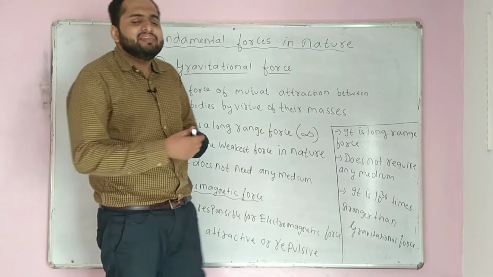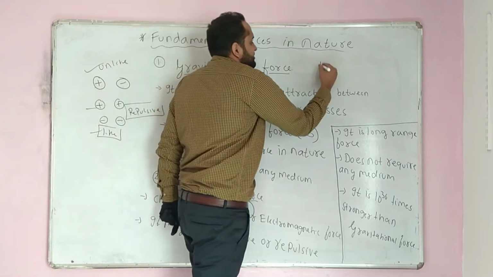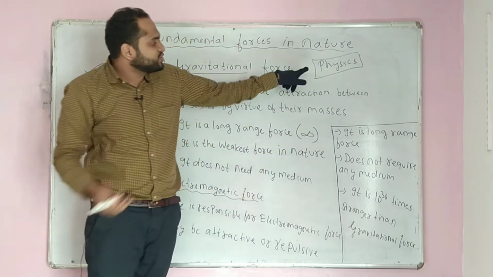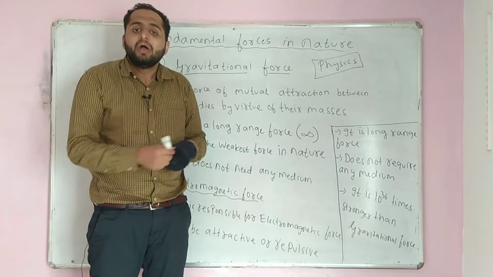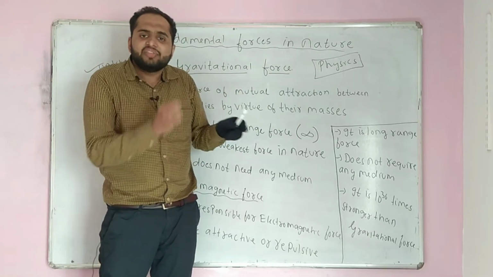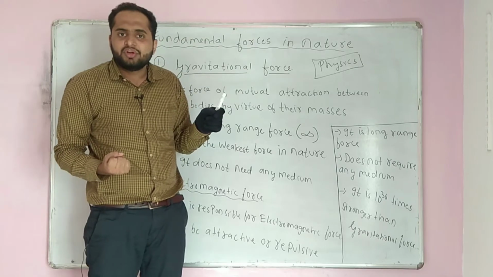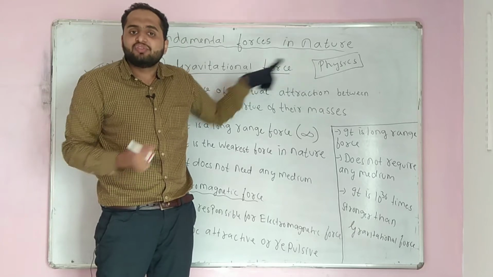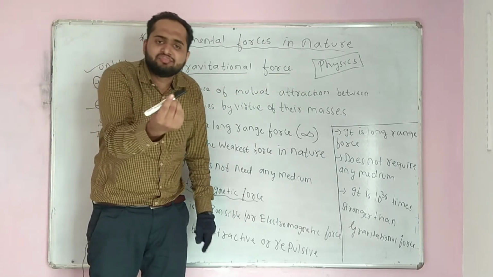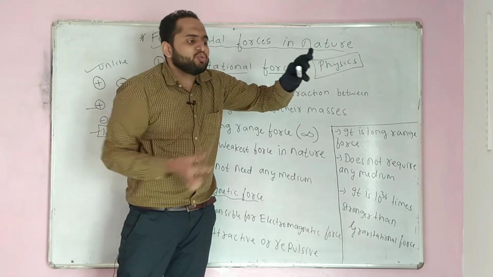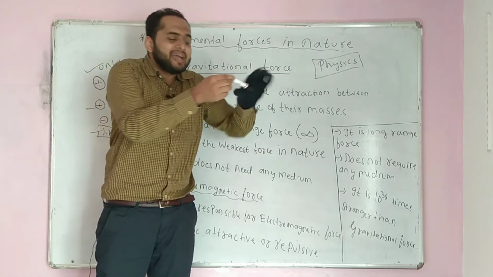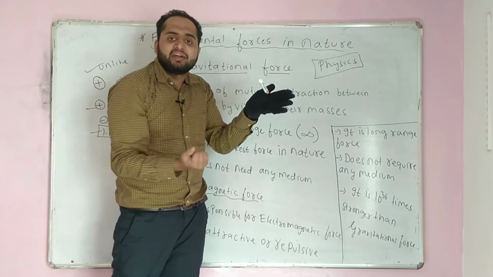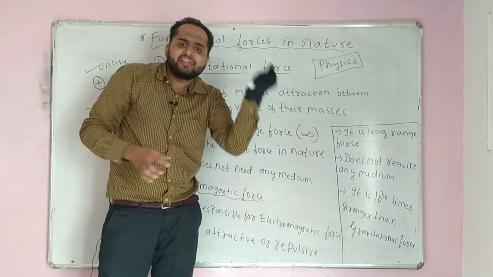जैसे कि if I am writing with chalk on a blackboard, like physics, the chalk particle sticks to the board. That is why the writing is visible to you. अब chalk particle जब board से stick होता है, the Earth is trying to pull the chalk particle down. Right, but that small particle is stuck to the board. That is nothing but electromagnetic force, which is stronger than the gravitational force. For example, I am able to lift this marker. अगर मैं इस marker को छोड़ दूँ कहाँ चले जाएगा? नीचे, right? But I am able to lift this marker up when the whole Earth is trying to pull it down. That means my force is greater than gravitational force.